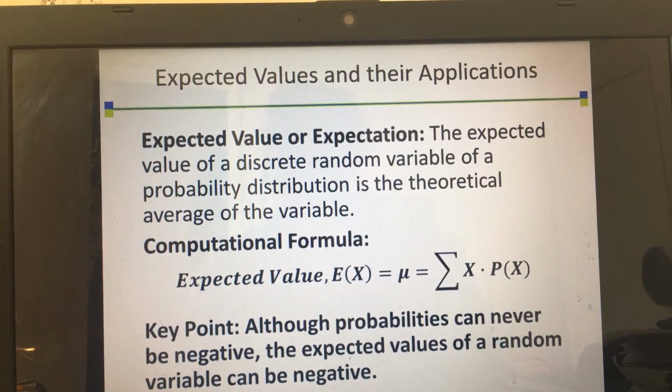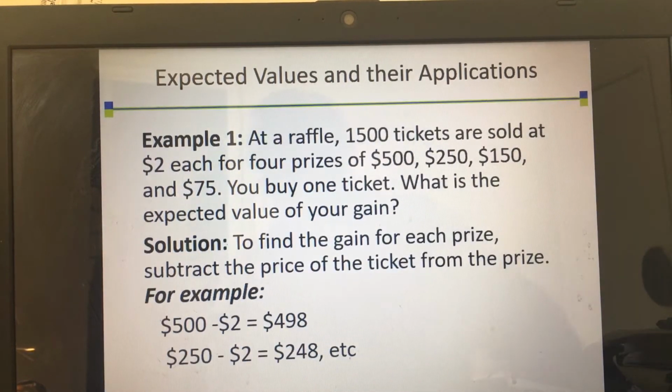Now, remember, probabilities can never be negative. I mean, the probability of an event occurring can never be negative and can never be greater than 1. But the expected values can be negative or greater than 1. Okay? Let's look at this example.